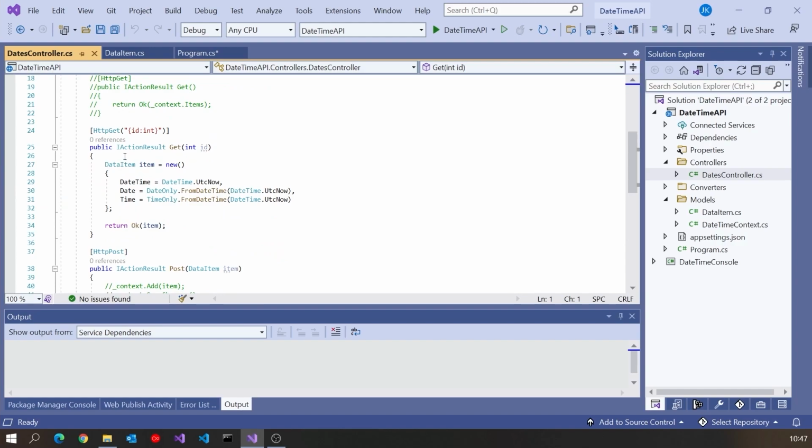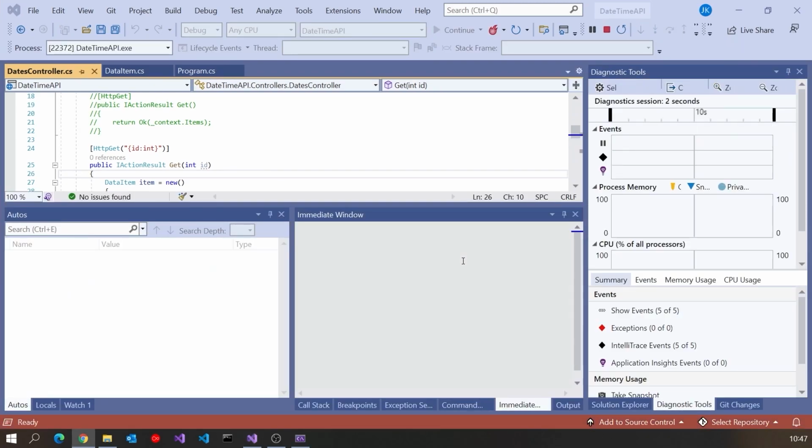But the main thing I've got here is a get that gets by ID, but in fact it doesn't use the ID at this stage. All we do is throw together a data item object, give it a date time, a date and a time, all based on the current time, and that's what we return, just using Web API.